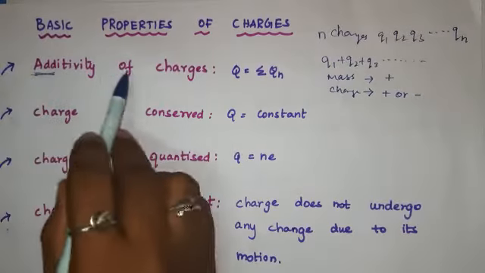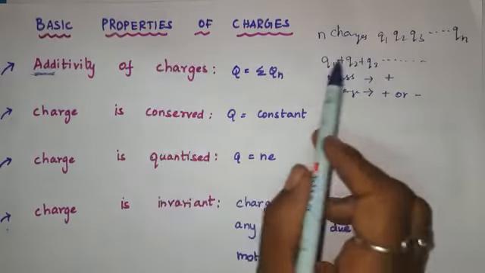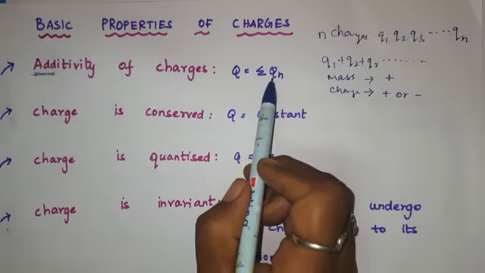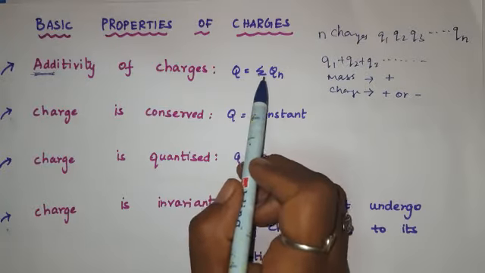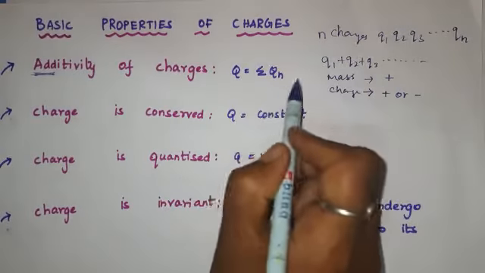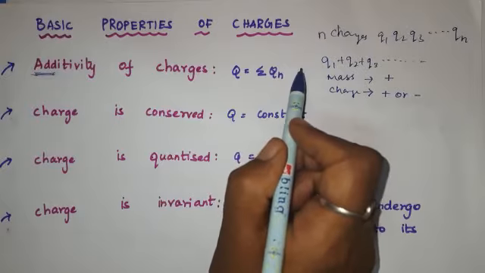So this is the additivity of charges. In short form, you can write Q is equal to the algebraic sum of Qn. If you remember this for your exam, this is enough.